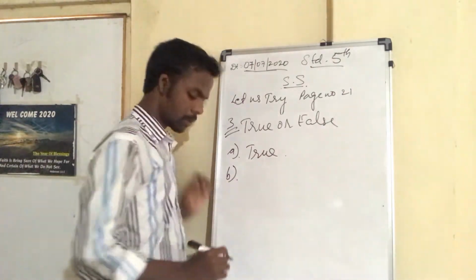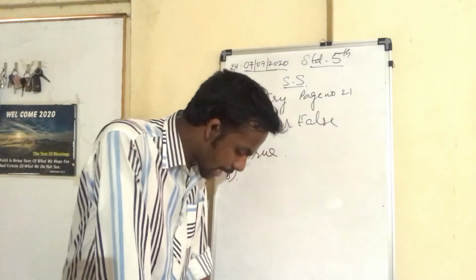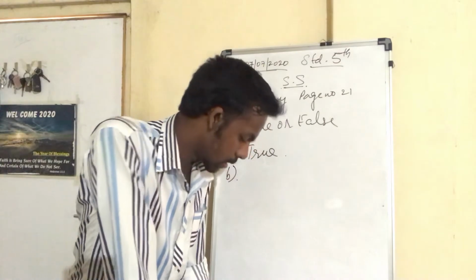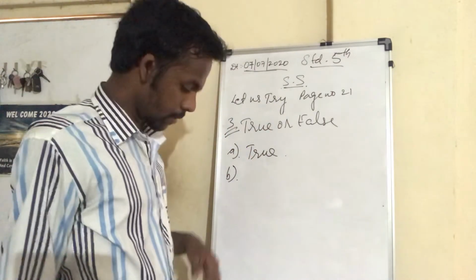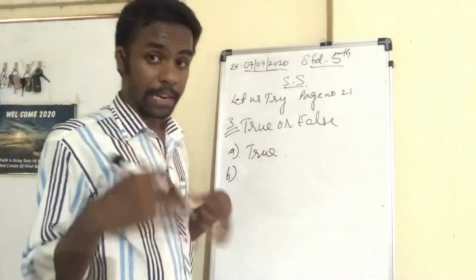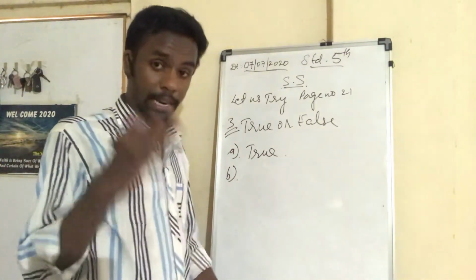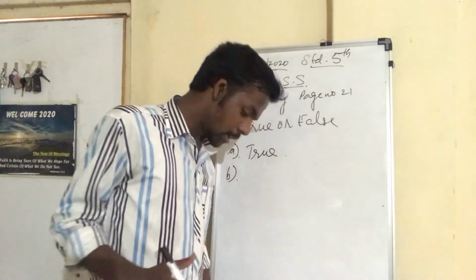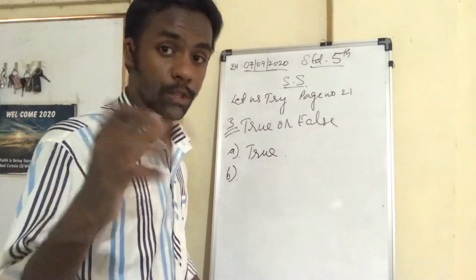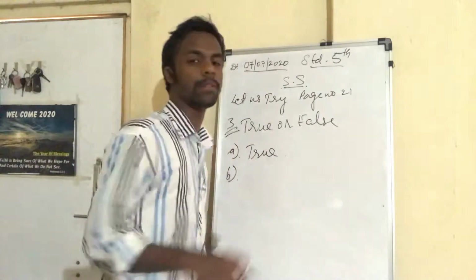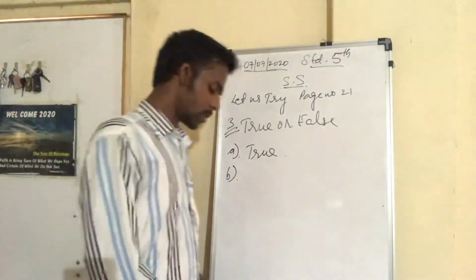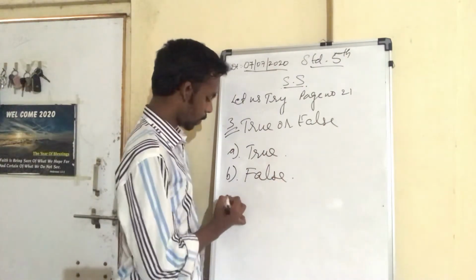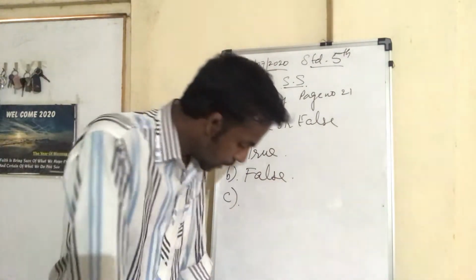What is question B? Earthquakes are caused by giant sea waves that hit the coastal area. That is a wrong statement. Earthquake is given here, but what are those giant waves that hit the coastal areas? It's a tsunami. So the tsunami has the giant waves, not the earthquake. So according to this question, the answer is false for B.